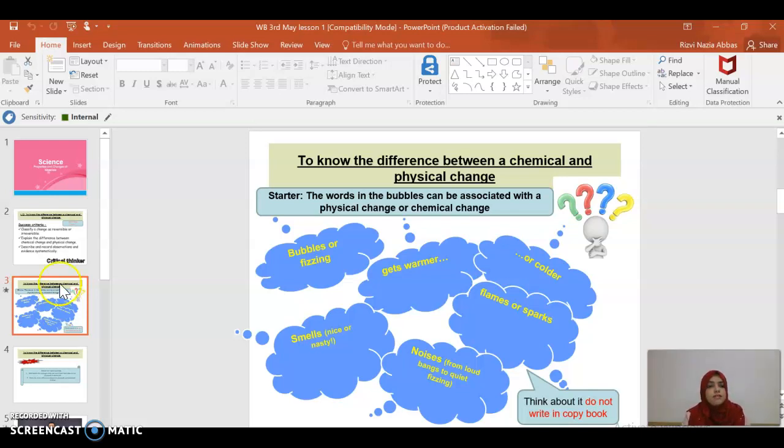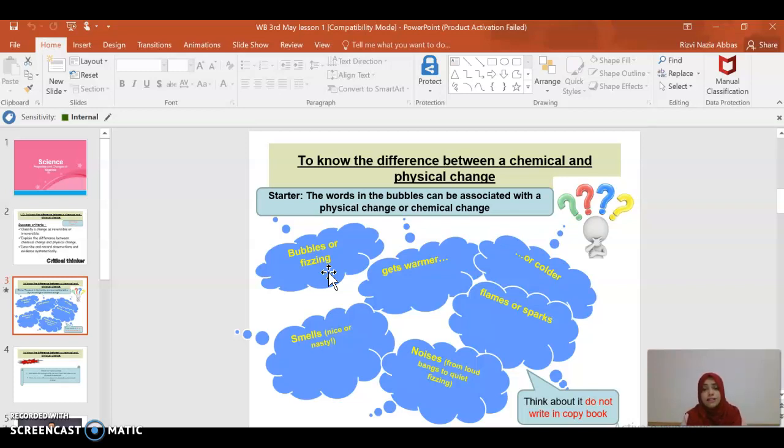So, the starter activity is a thinking question. You don't have to write this in your copybook. The words in the bubble can be associated with a physical change or a chemical change. Just think about it. Bubbles or fizzing, like when you add two things together and they bubble up, or there's a fizz in the solution, or it gets warmer, or something is getting colder. Do you think getting warm or cold is associated with a physical change or a chemical change?